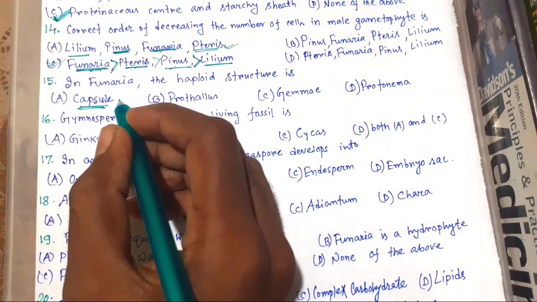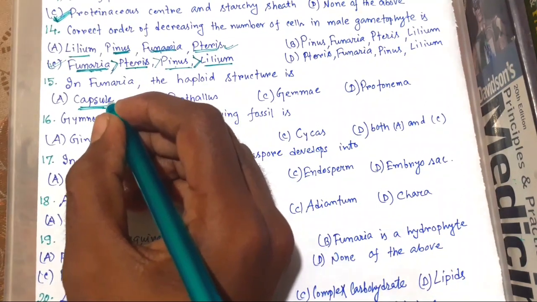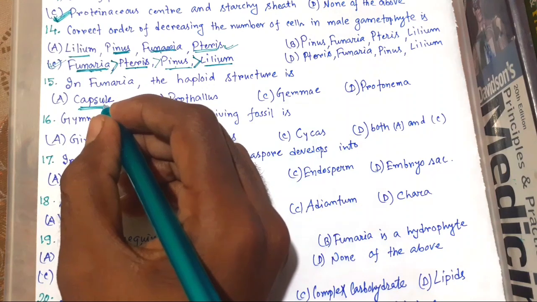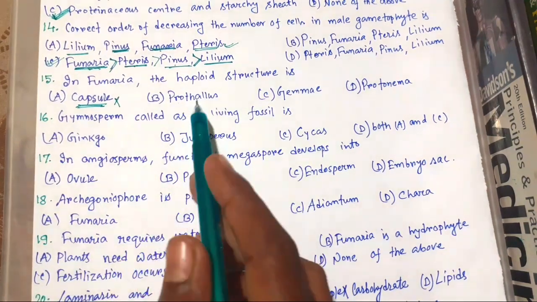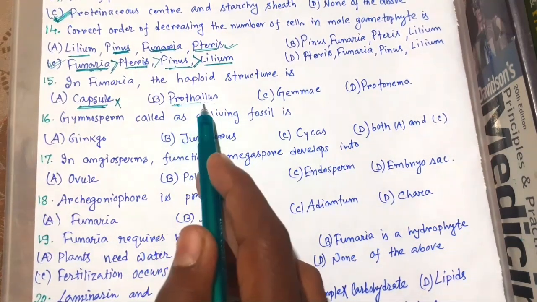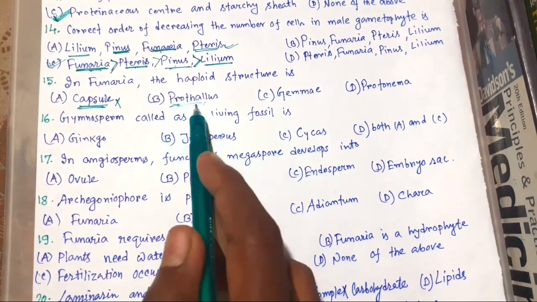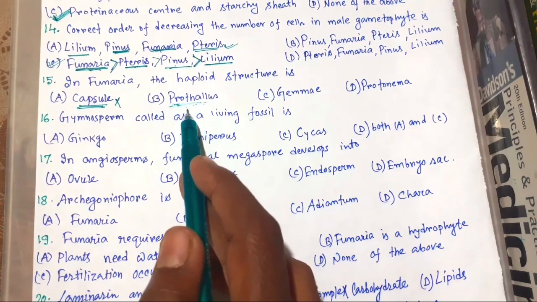And we know that sporophyte is diploid, so capsule must be diploid. There is no question that it will be haploid, so it is wrong. Now prothallus, it is a haploid structure, but it is seen in pteridophytes. That's the gametophyte of pteridophytes.